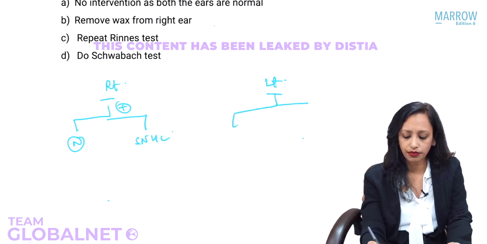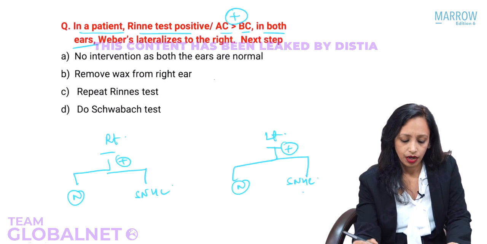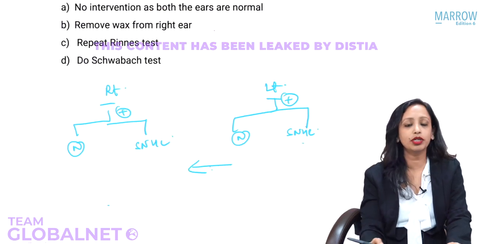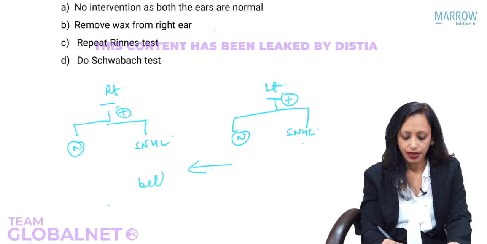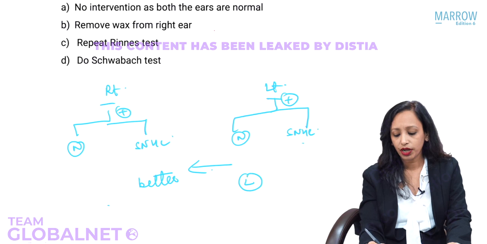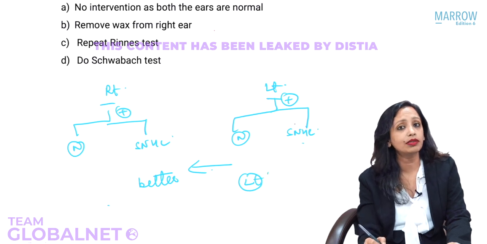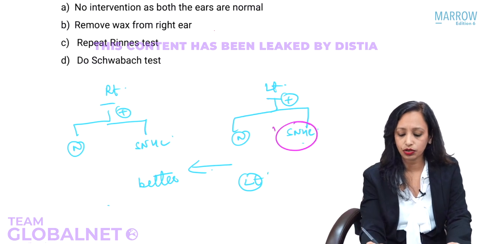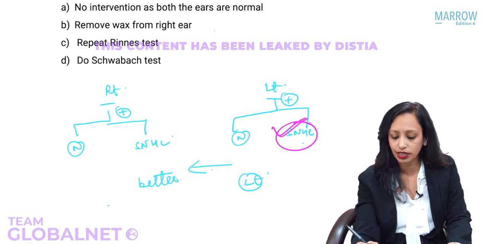Again, it is positive, so again it can be normal or sensorineural hearing loss. Now Weber's is towards the right, which means right is the better ear. If right is the better ear, what is the defective ear? The defective ear is the left. So if the defective ear is the left, what is the diagnosis? Yes, left sensorineural hearing loss. That's the diagnosis. Now let us see what the choices say.